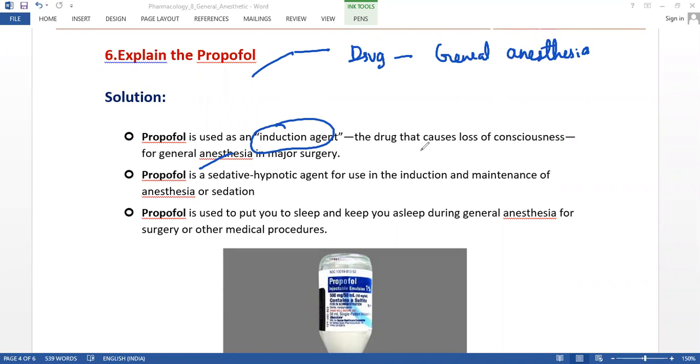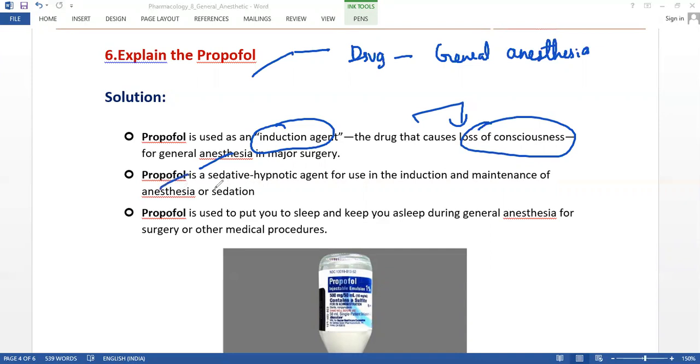Induction agent in the sense that it is a drug that causes a loss of consciousness. During the surgery, there will definitely be a temporary loss of sensation. So this comes under the same category, the loss of consciousness.